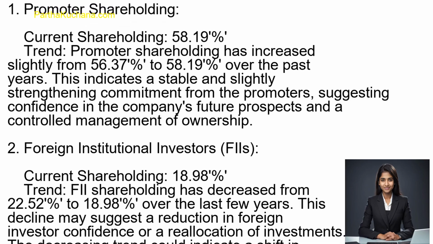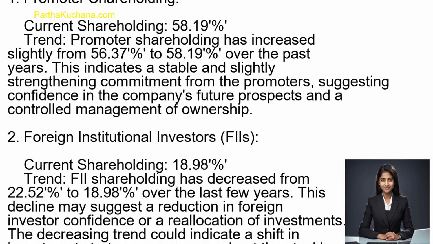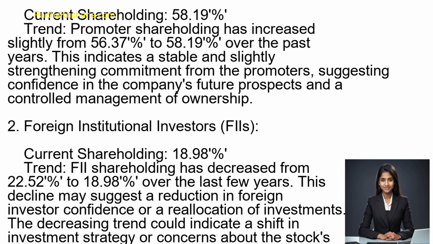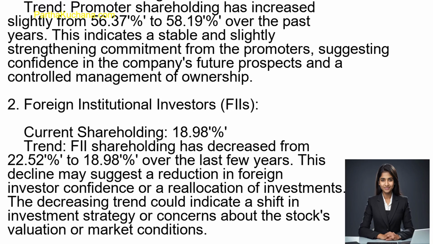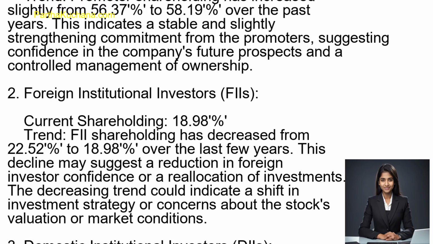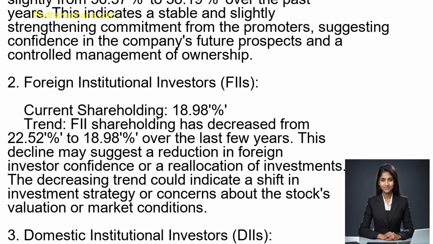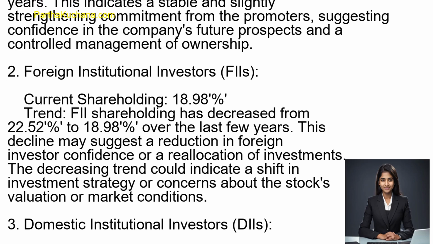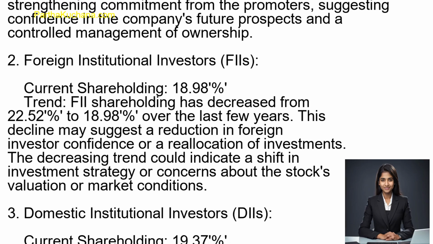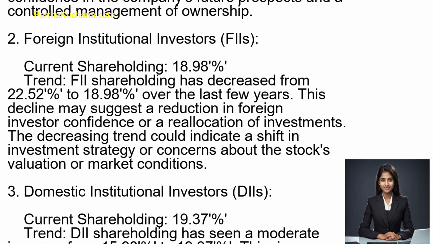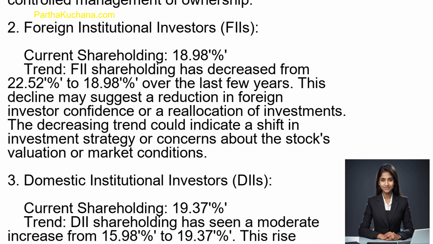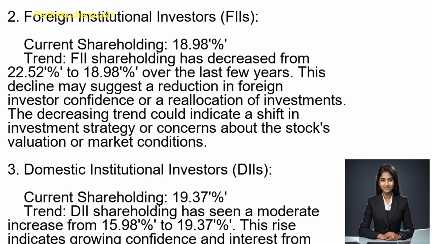1. Promoter shareholding. Current shareholding 58.19%. Trend: Promoter shareholding has increased slightly from 56.37% to 58.19% over the past years. This indicates a stable and slightly strengthening commitment from the promoters, suggesting confidence in the company's future prospects and a controlled management of ownership.